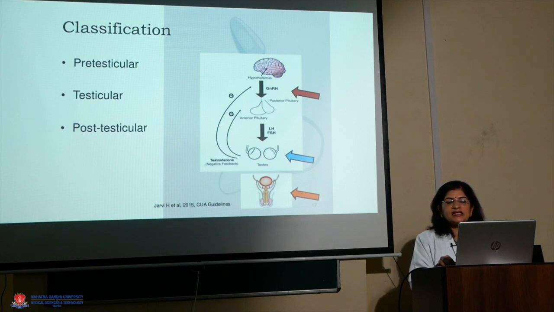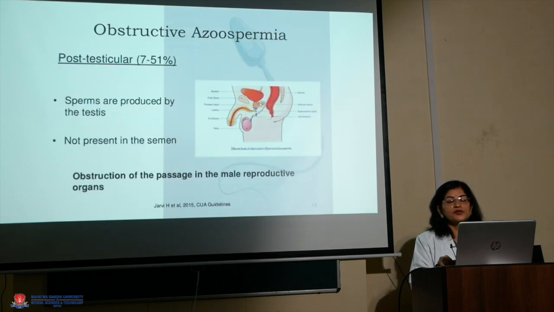So when the testes are at fault, we can say that this azoospermia is because of testicular causes, and when there is a pathology with the hypothalamus or the pituitary, this is because of pre-testicular causes. And if the testes are normal, the hypothalamus and anterior pituitary are normal, but there is obstruction in the genital tract, then we can say that this is because of a post-testicular cause.